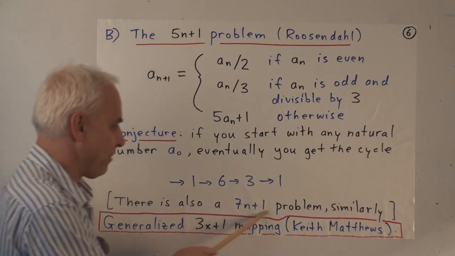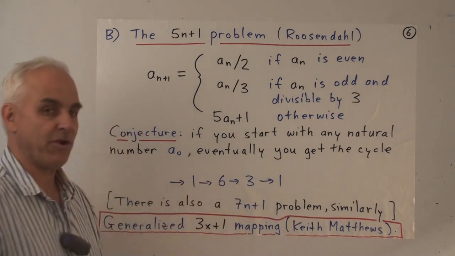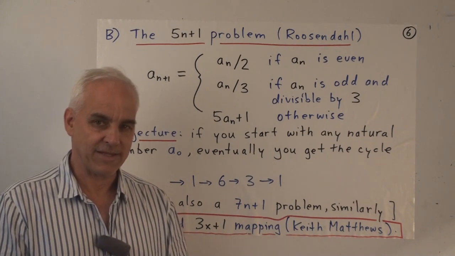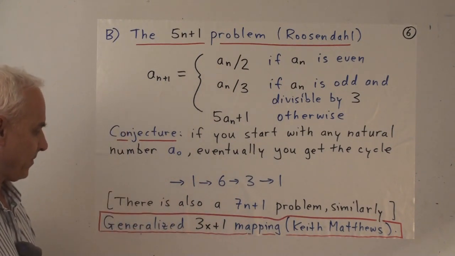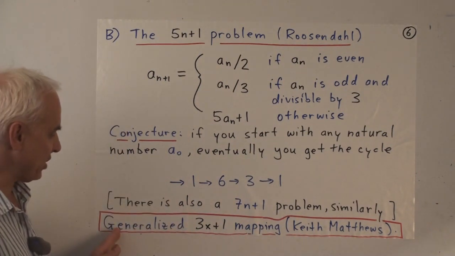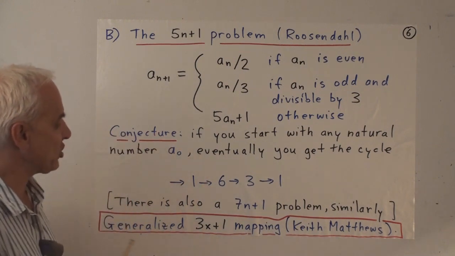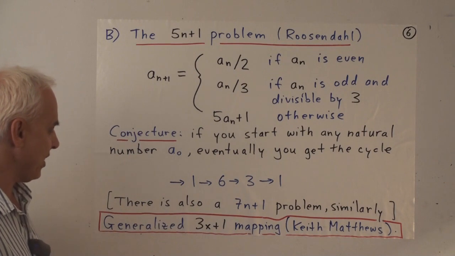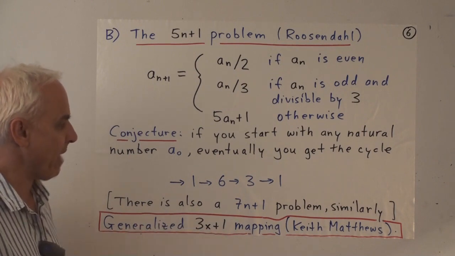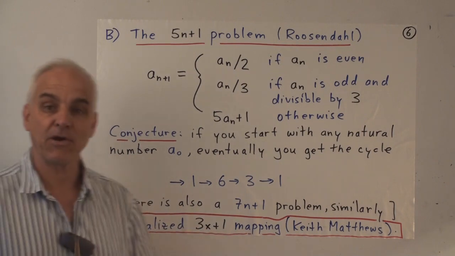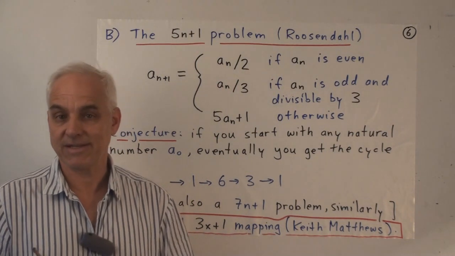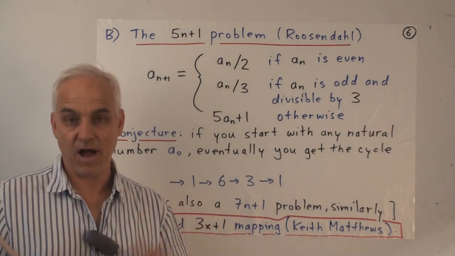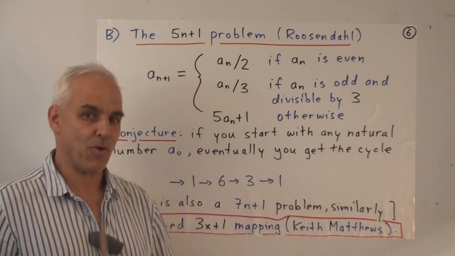There's also a 7n plus 1 problem that's somewhat similar, and I'll leave it to you to figure out what that 7n plus 1 problem might be. And I'd like to mention that there's a generalization of this kind of approach due to Keith Matthews called the generalized 3x plus 1 mapping, where there's a bit more number theory involved, but there's quite extensive generalization of different possible variants on the Collatz conjecture.